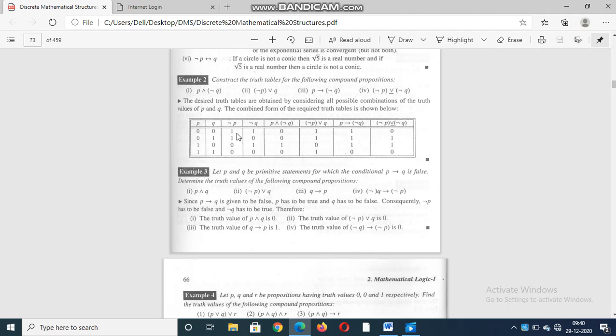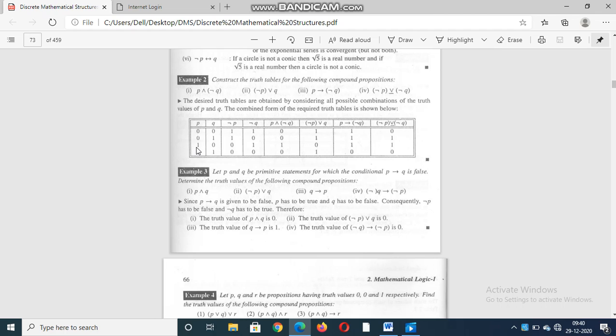0 implies 0, value is 1. 0 implies 1, value is 1. 1 implies 0, value is 0, 0 in the sense false. 1 implies 1, value is 1. So you observe these rows. When it comes to 1 implies 0, the value is 0, so then it is false. So for all these problems you have to take this one as input. The remaining you should forget. You only have to take P implies Q where it is false. Only one time does a false value come in P implies Q, correct?